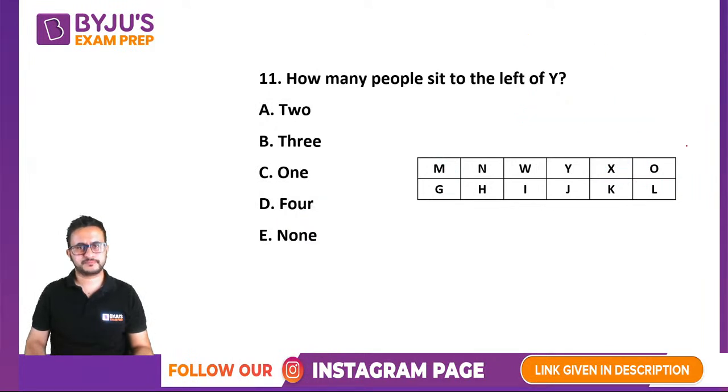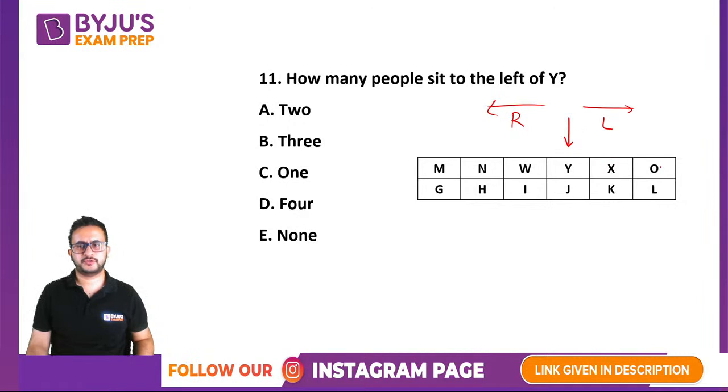Okay. How many people sit to the left of Y? So remember that if a person is facing south, this is the right side, this is the left side.